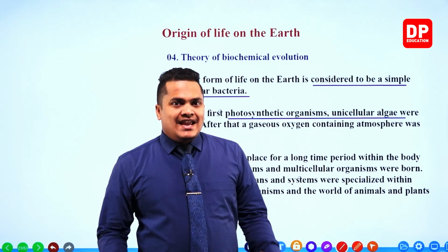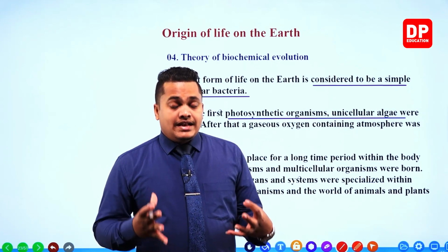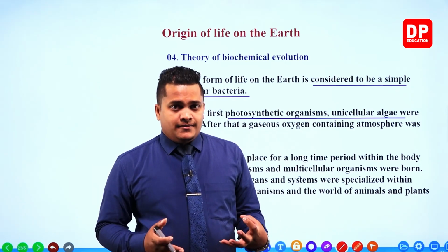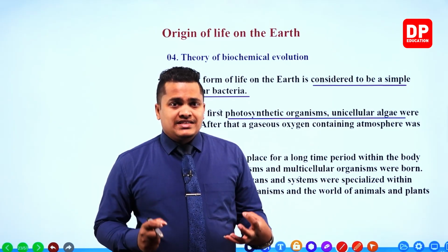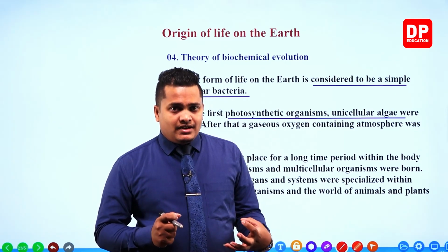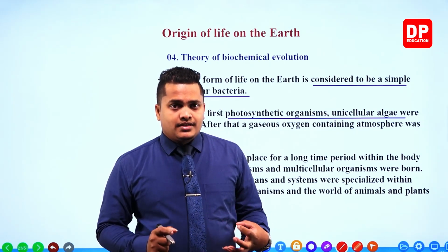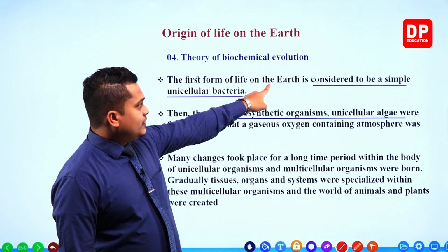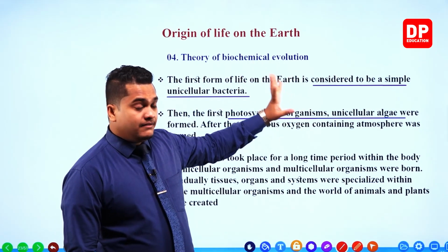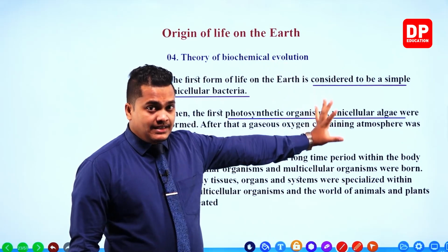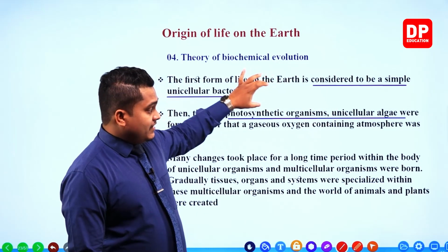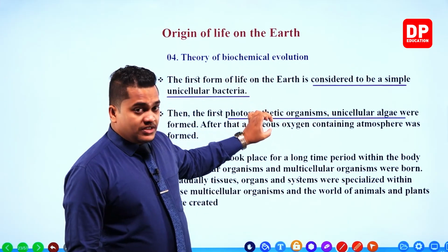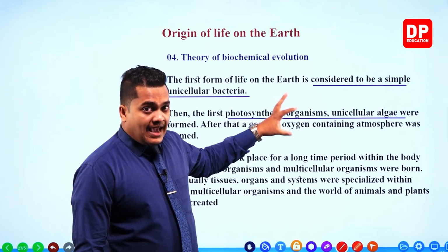So the entire biosphere, all the organisms living within our planet Earth, was created from the pre-cell, which was a unicellular bacteria. Then it developed into a photosynthetic organism like algae.